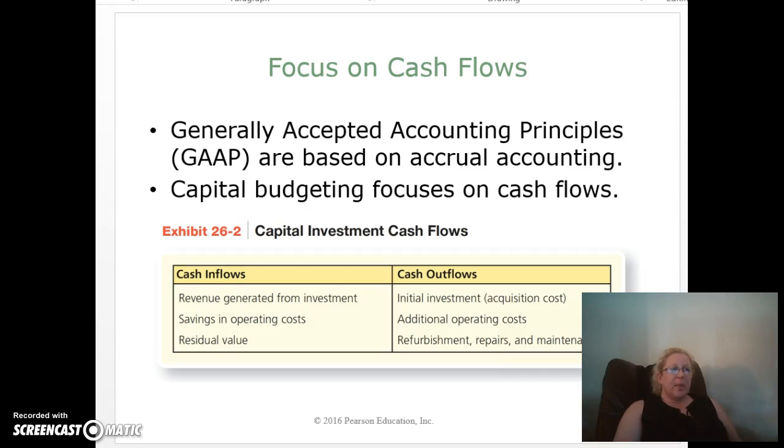Recall that operating income based on accrual accounting contains non-cash expenses, such as depreciation and bad debt expense. These expenses decrease operating income, but they don't require a cash outlay. The capital investment's net cash inflows, therefore, will differ from its operating income. Of the 4 capital budgeting methods covered in this chapter, only the accounting rate of return method uses accrual-based accounting income. The other 3 methods use the investment's projected net cash inflows.